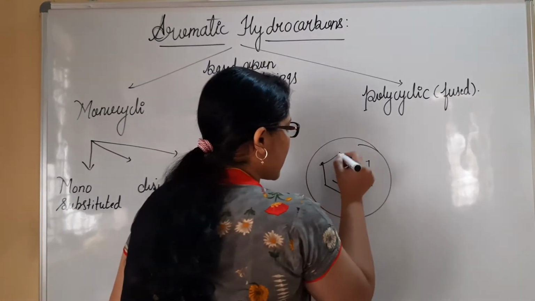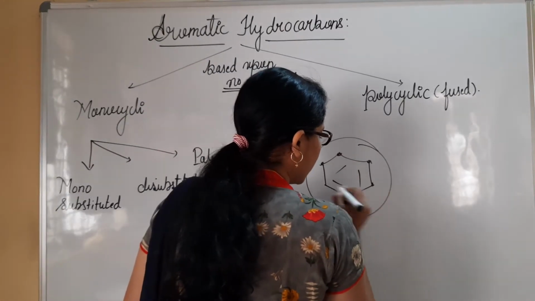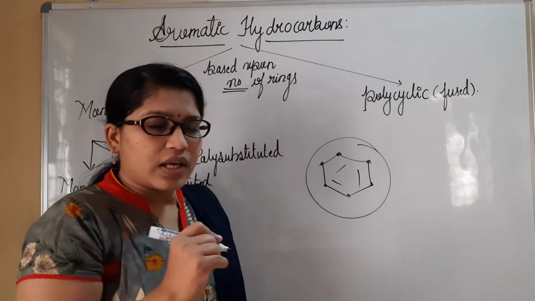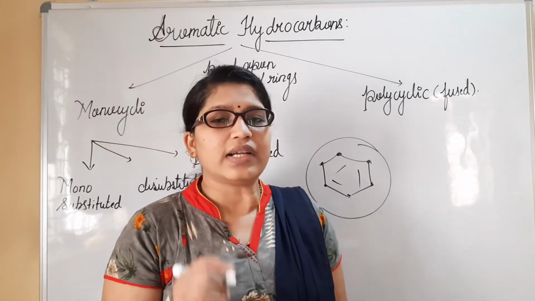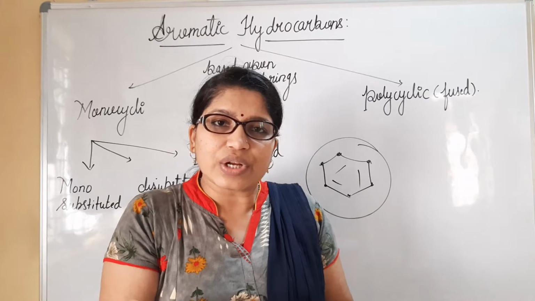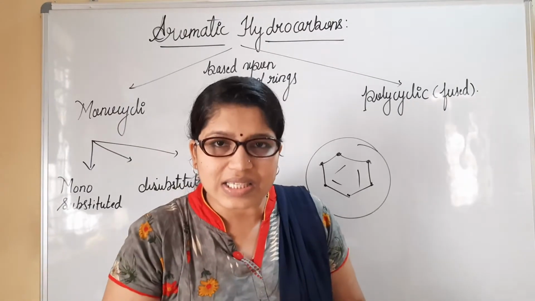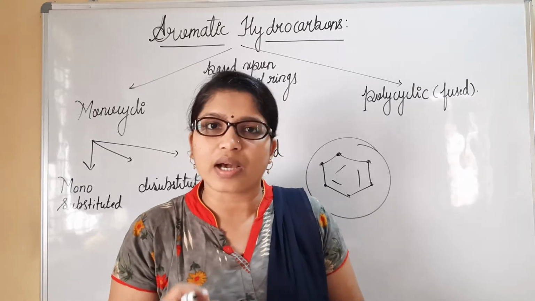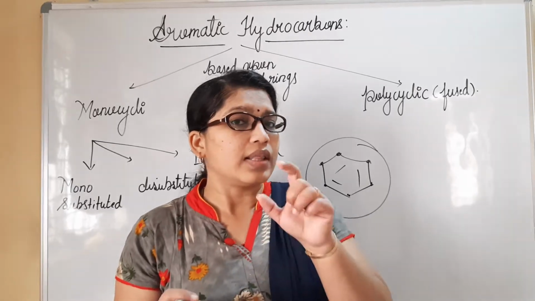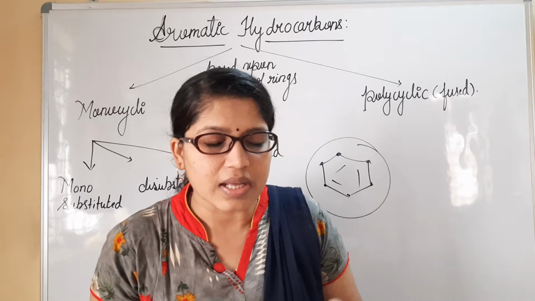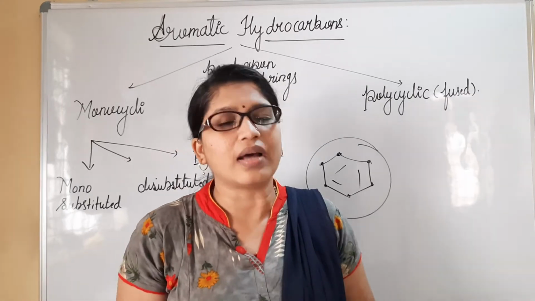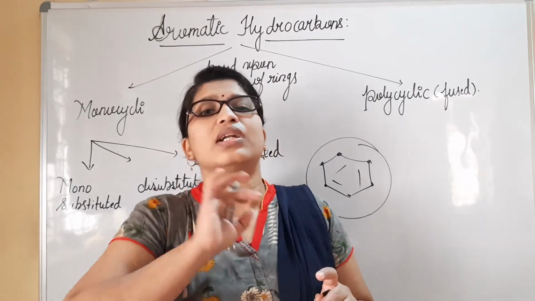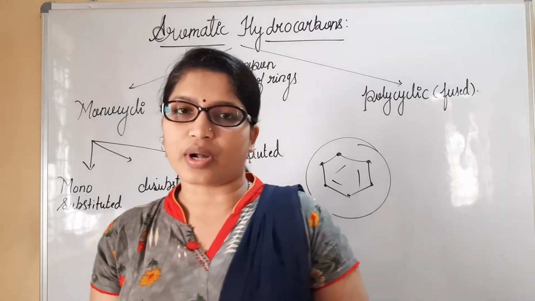See here, this is the first carbon, second, third, fourth, fifth. This is the 6th carbon. Likewise, if you consider non-benzenoids, they will show either a ring of more than 6 carbon atoms or a ring of less than 6 carbon atoms. But still, they are also considered as aromatic compounds. They are non-benzenoids. This is the general classification of aromatic hydrocarbons.